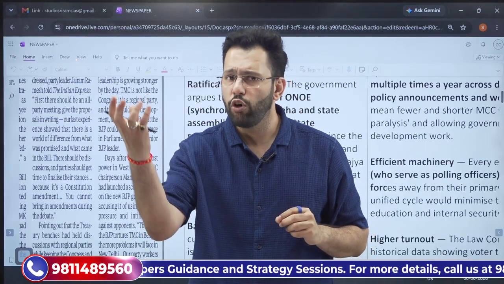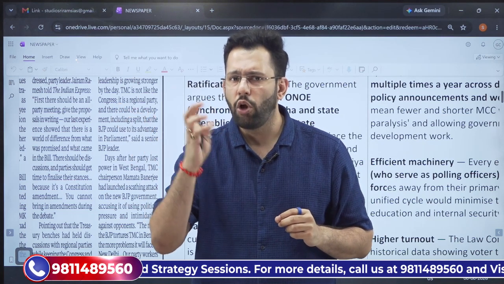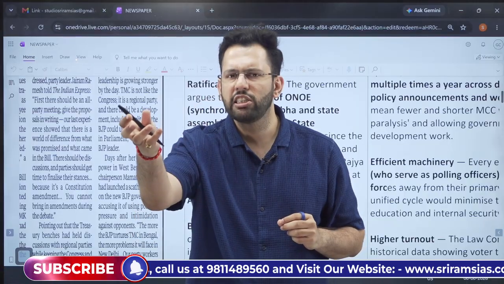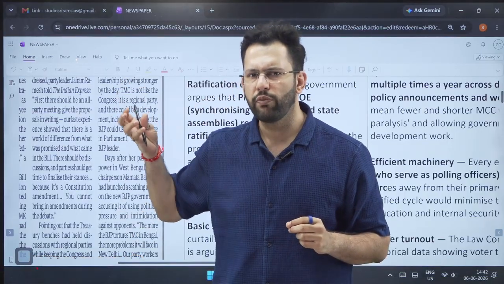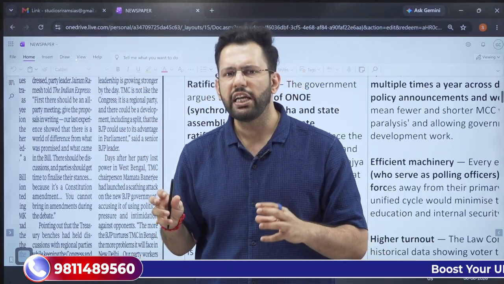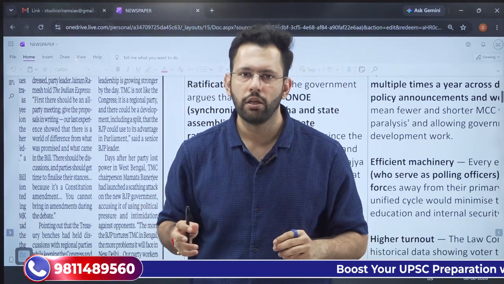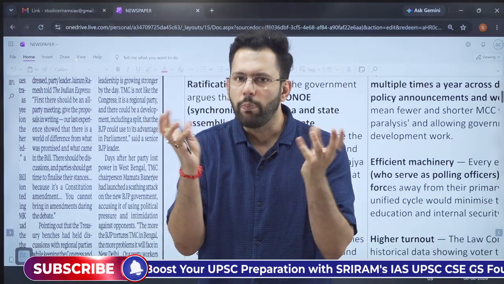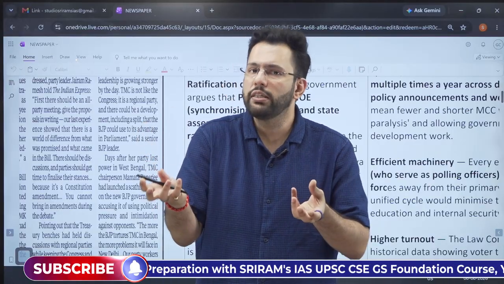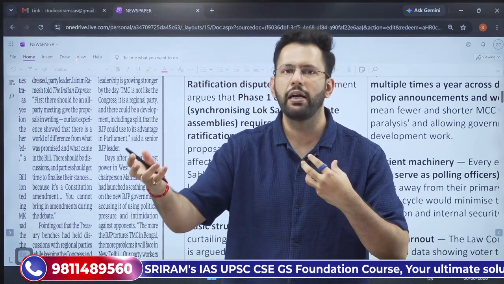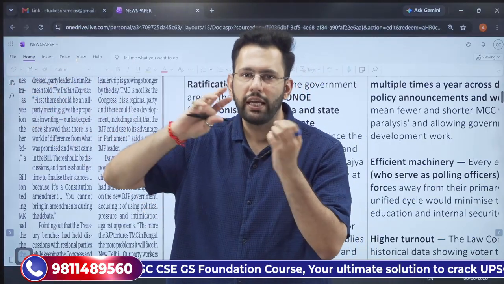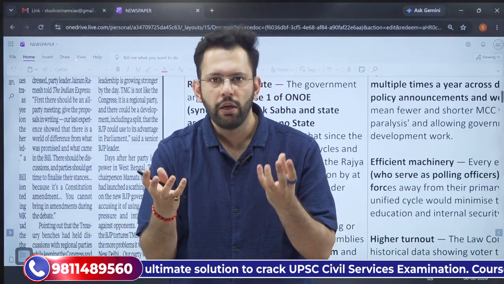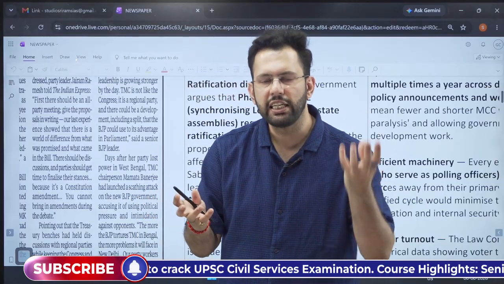But the center is of the opinion that since we are not changing the legislative, executive and financial distribution of power through this One Nation One Election bill, state ratification is not needed. So this is a bone of contention, where both of them appear to be partially correct. Who is perfectly correct will ultimately be determined by the Supreme Court if the case goes to that level. But this is a constitutional problem: whether the ratification of the states is needed or not.